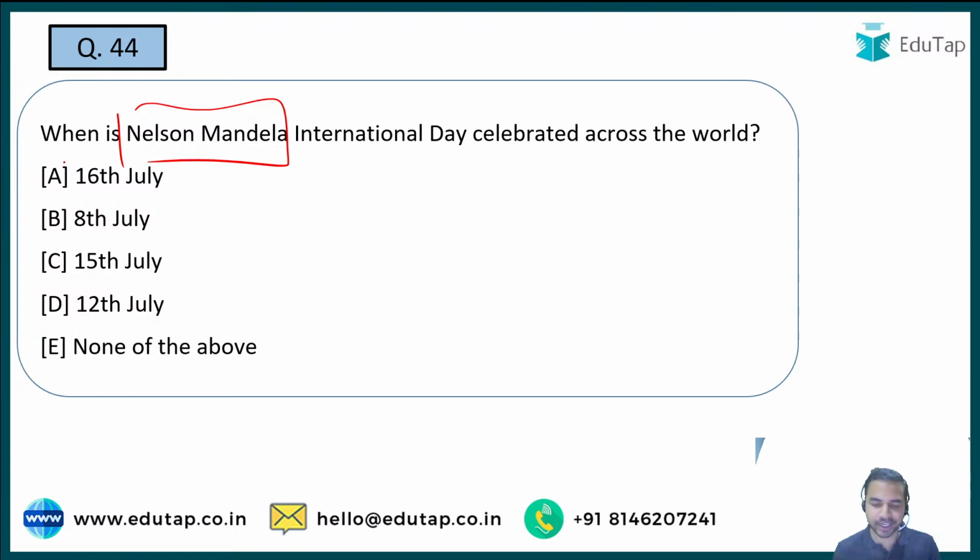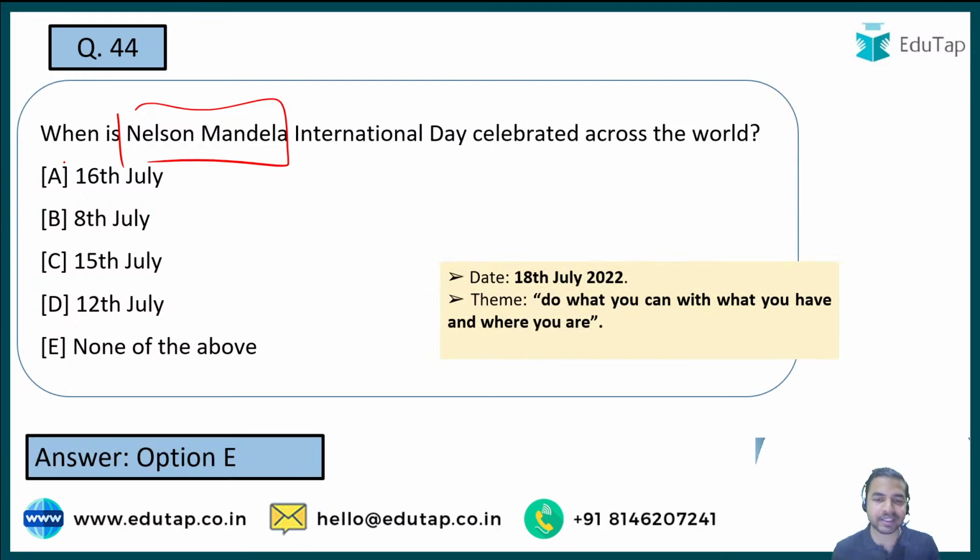So guys, here the right answer to the question is option E, that is none of the above, as the right answer is 18th of July. Okay ji, it is not always there that you will get the answer in the options. There are times when you will not get the answer in the options, and the right option will be none of the above, and that is why here also the right answer is none of the above. The right answer is 18th July 2022.